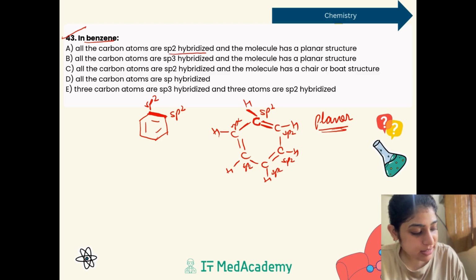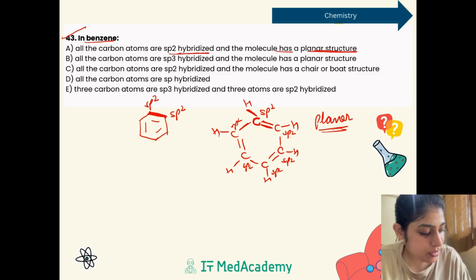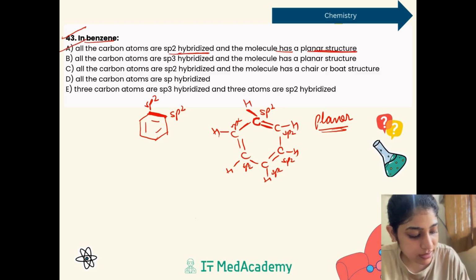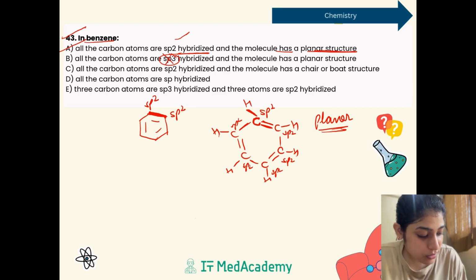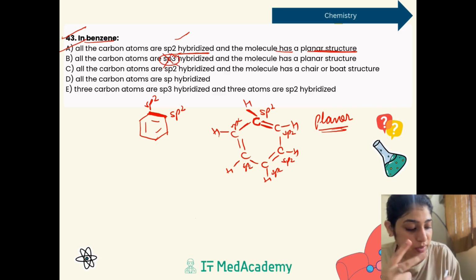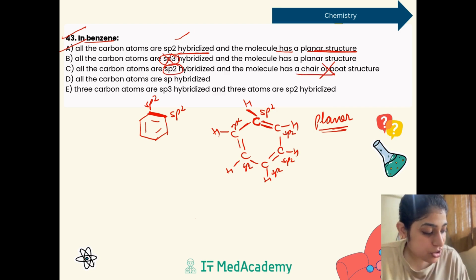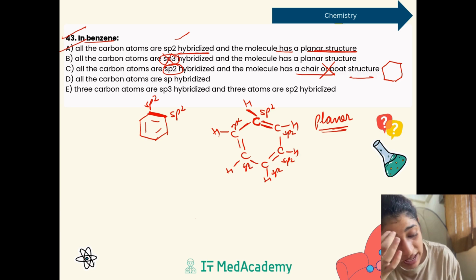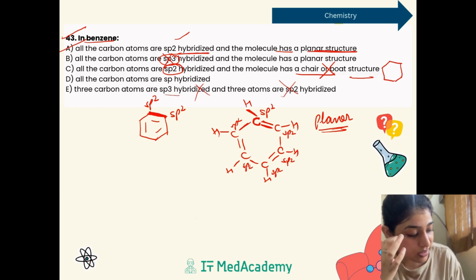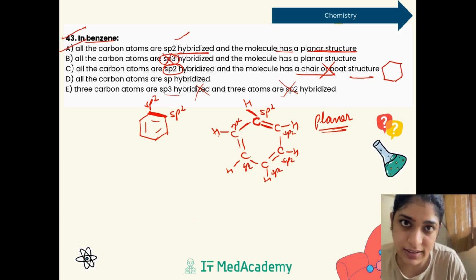So we can clearly see it is sp2 hybridized and the molecule has a planar structure. All the carbon atoms are sp2 and it has a planar structure. This option is incorrect because it is sp2. This option is sp2 but it has a chair and boat structure, which is not correct. That is actually in the case of cyclohexane, not benzene, that has a boat or a chair structure. And 3 carbon atoms are sp3 and the rest are sp2, which is also incorrect.